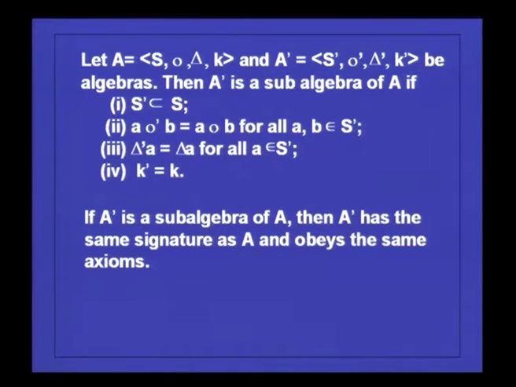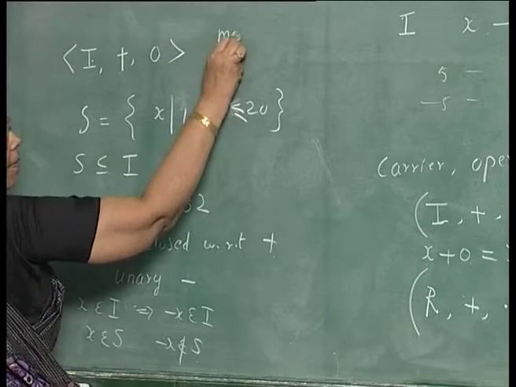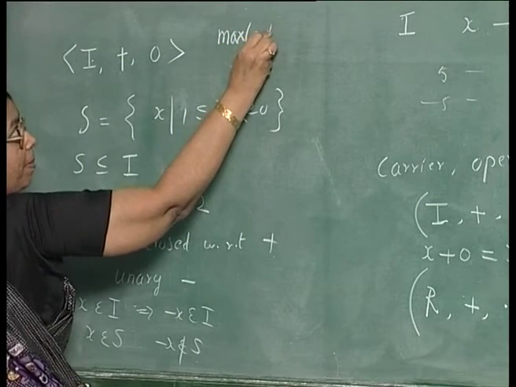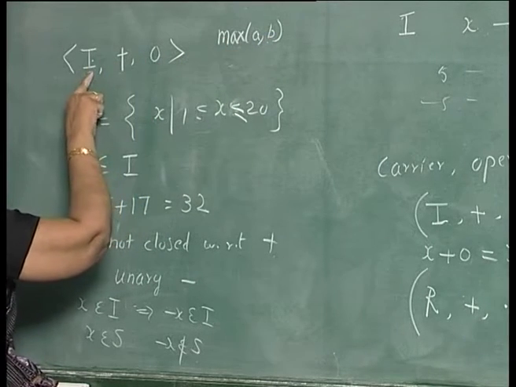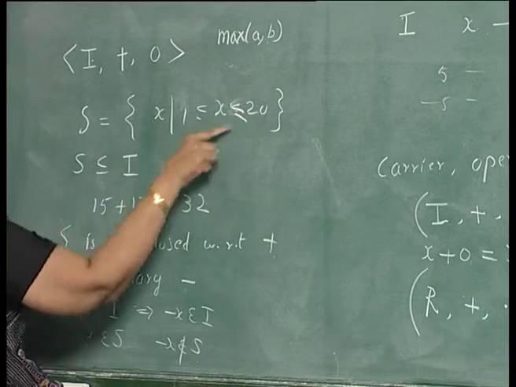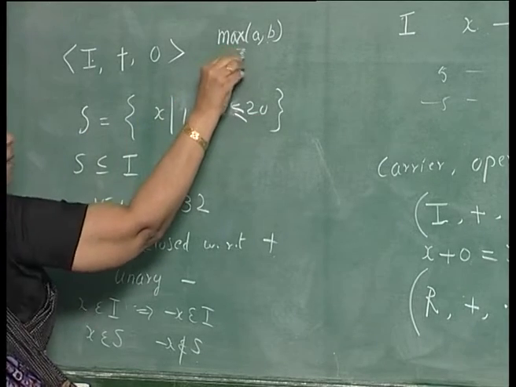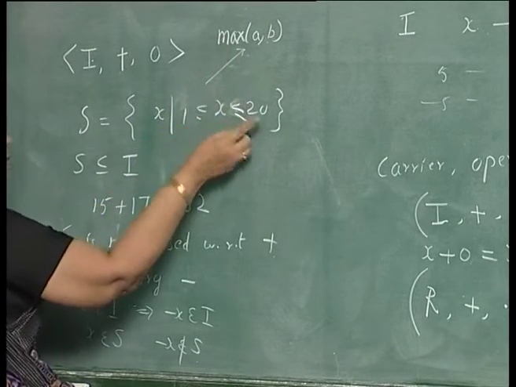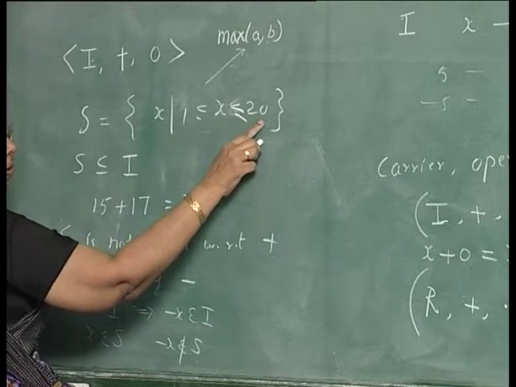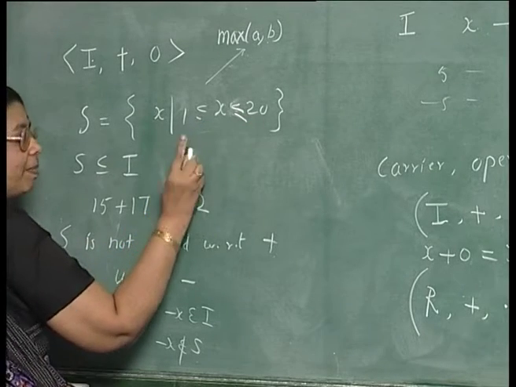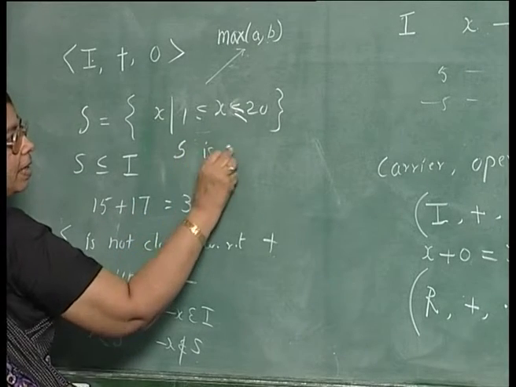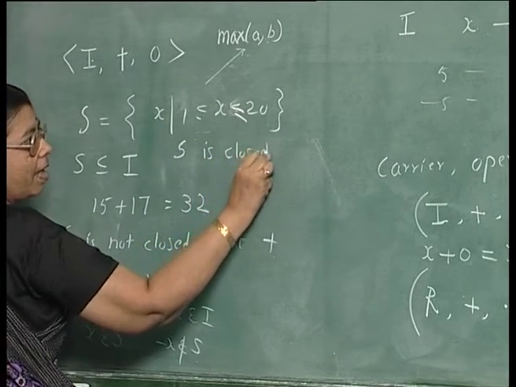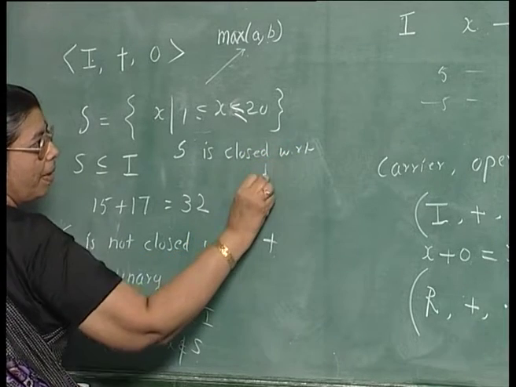Whereas if you take the set of integers and consider the operation max, max of A, B is the maximum element of A, B, that belongs to I, is it not? Whereas if you consider the set S and the same operation max, the maximum of A, B will also be one of the elements from 1 to 20. So, S will be closed with respect to max. S is closed with respect to max.